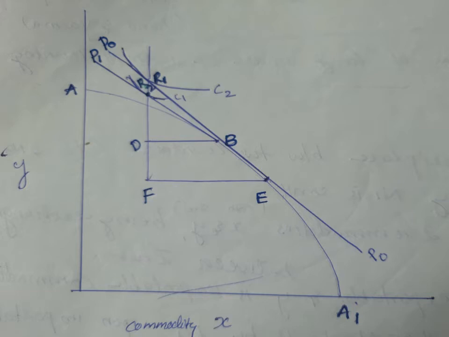Under free trade, production equilibrium is at point E and consumption is at point R1, on community indifference curve C2, and the price ratio is P0, P0, that is, the terms of trade.